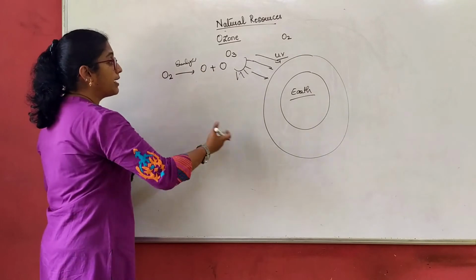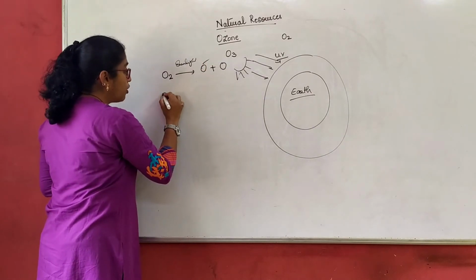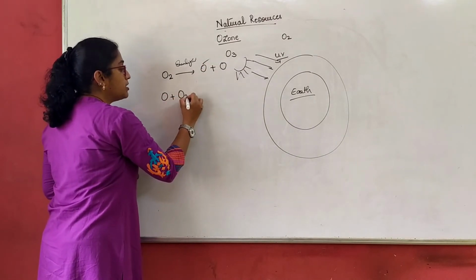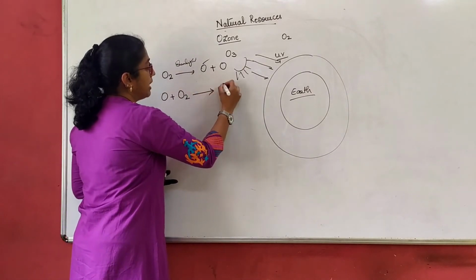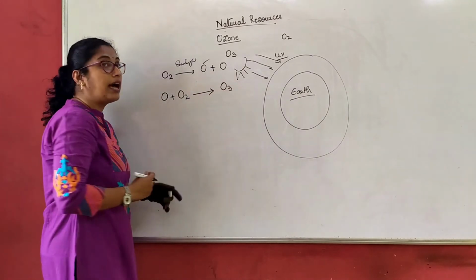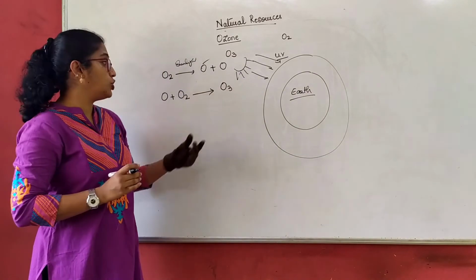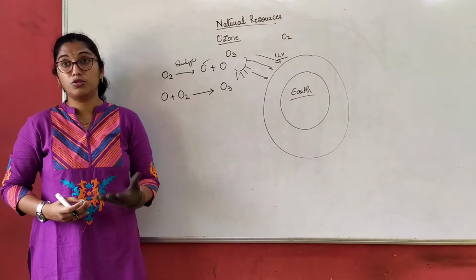Now immediately what happens? An atom of oxygen again combines with the atmospheric oxygen in the presence of sunlight to form a triatomic molecule of oxygen, which is nothing but ozone.